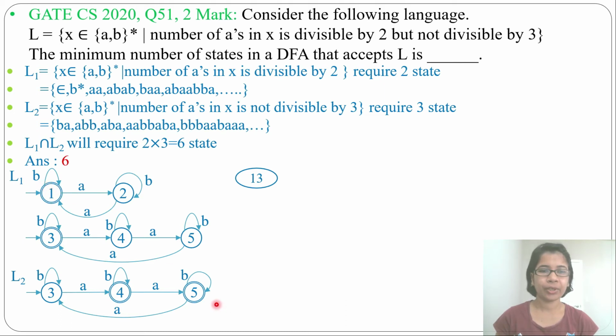If it were a union, then the state which contains either 1 or 4 or 5 will be final. In case of union, 1, 3 will also be a final state. But in case of intersection, just 1, 4 and 1, 5 will be final states.